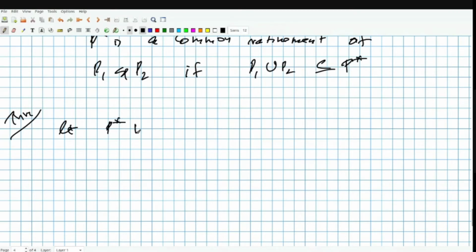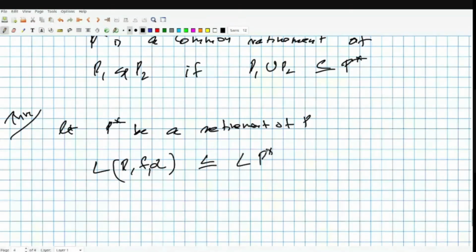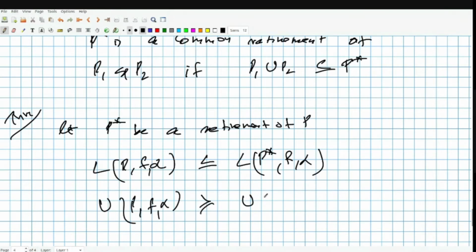Let P star be a refinement of P. Then we have these inequalities. L(P, f, alpha) is bounded above by L(P star, f, alpha), and U(P, f, alpha) is bounded below by U(P star, f, alpha).